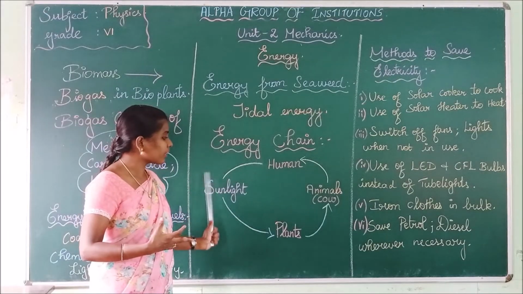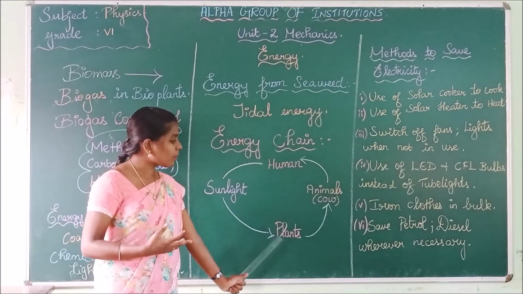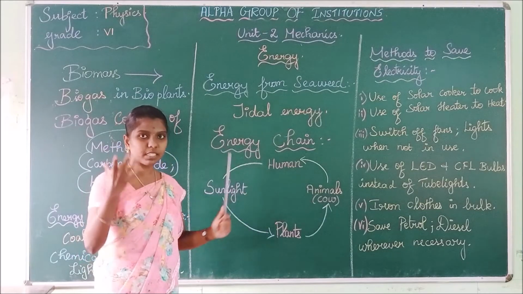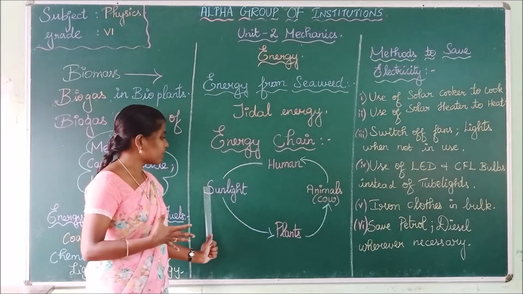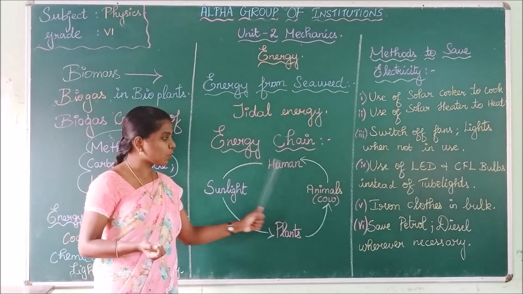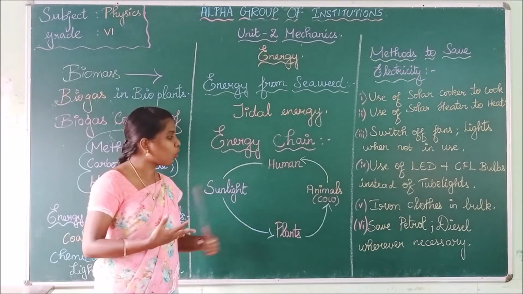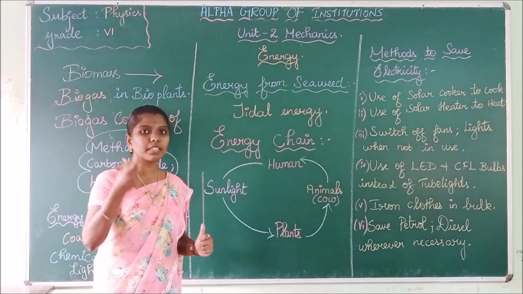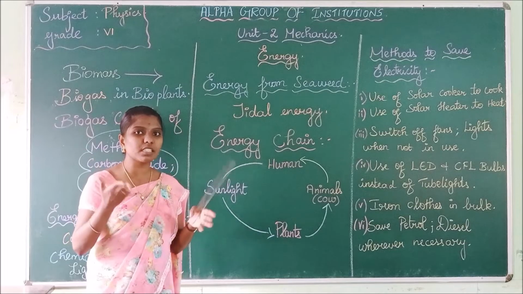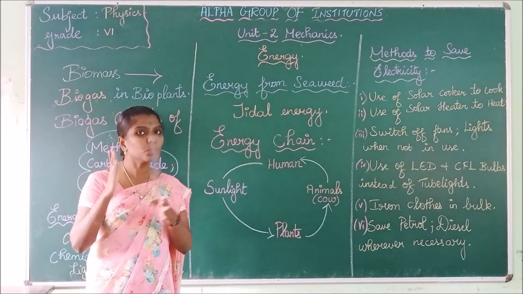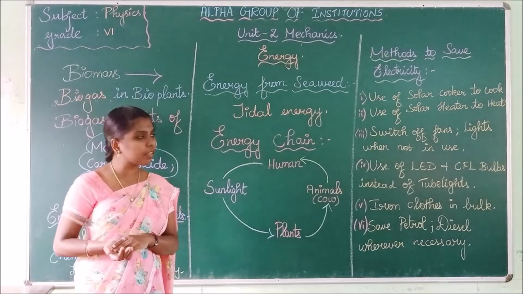So from sunlight, energy is transferred to plants. From plants, some animals take energy. From some animals, we take energy, right? So from sunlight to plants, plants to animals like the cow, and from the cow we get milk, which gives us energy. So energy is a cyclic process that is transferred from one form to another form.